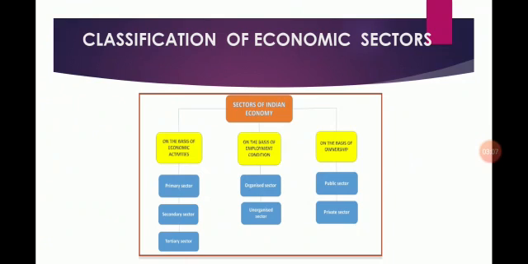On the basis of ownership, we can divide it into public sector and private sector. So students, these are the classifications of economic sectors on different bases. And in this chapter, we will discuss these sectors.